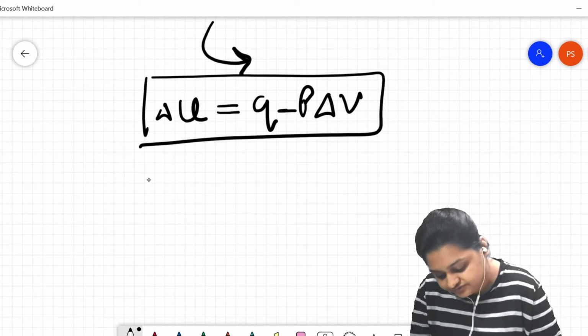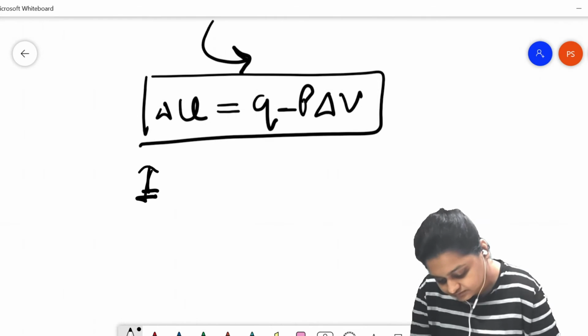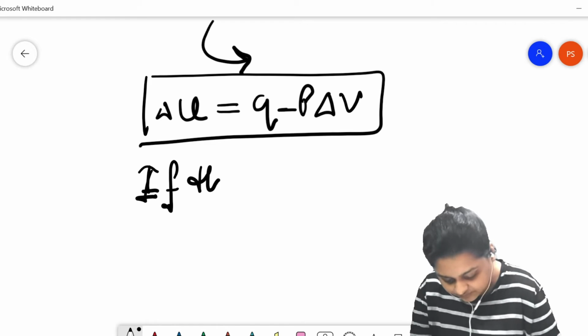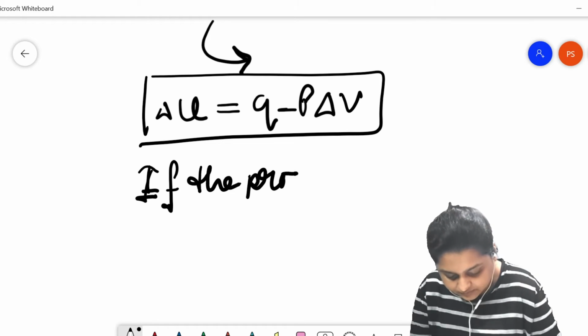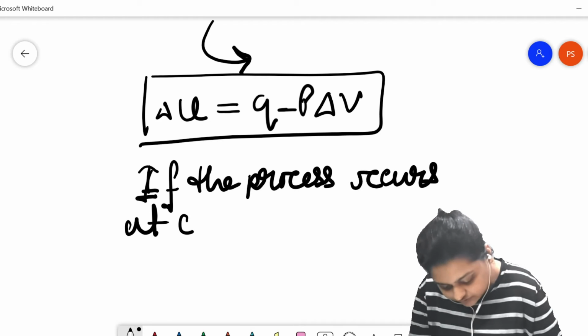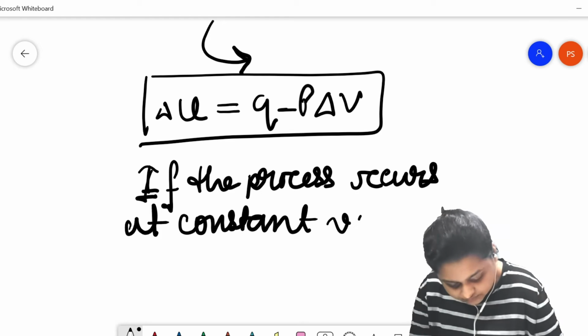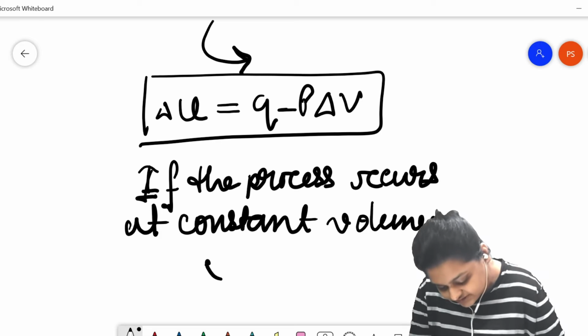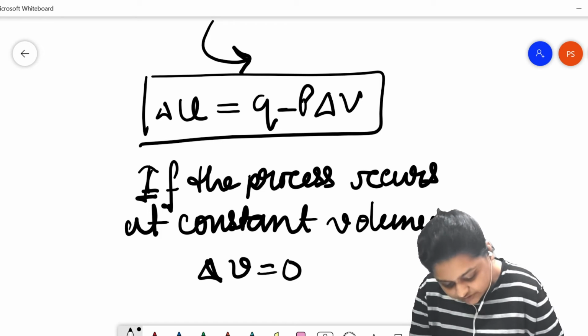Now, if this process occurs at constant volume, in that case delta V becomes 0.